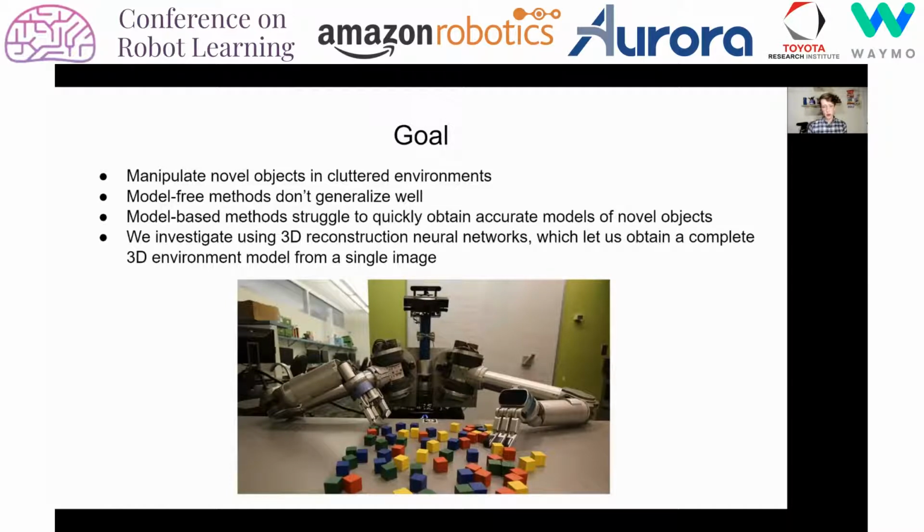The motivation behind this is that model-free methods, one solution to this, don't generalize very well to either novel tasks or novel objects. Model-based methods can do better at generalizing to novel tasks, but struggle to quickly obtain accurate models of novel objects, without which they're pretty useless. We investigate using 3D reconstruction neural networks, which let us obtain a complete 3D environment model from a single image as a solution to this problem.